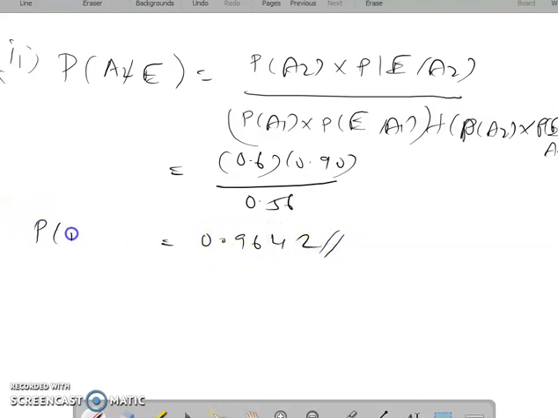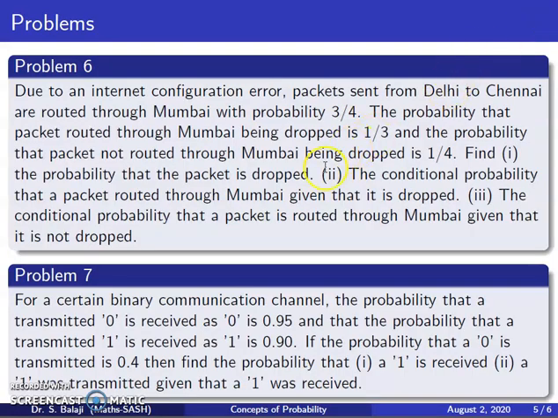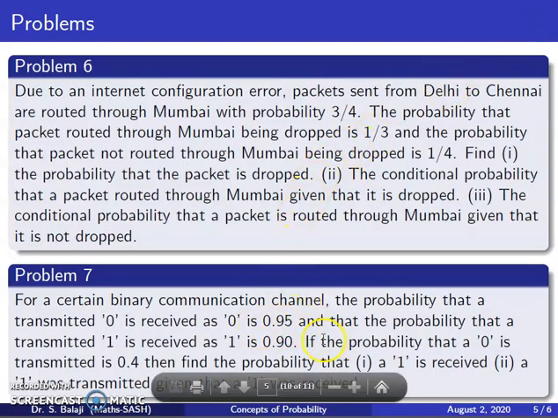What is the chance that, given 1 was received, it was from transmitting 1? This is the idea we can get here. Therefore, in that manner you can use the solution for this problem. And then you see the next problem, which is also somewhat interesting.